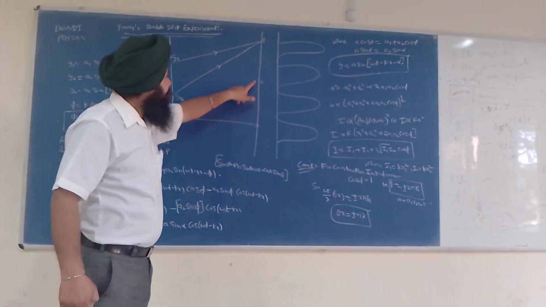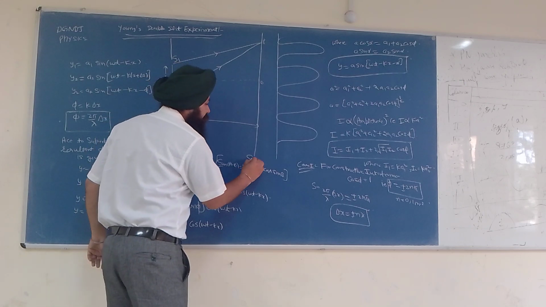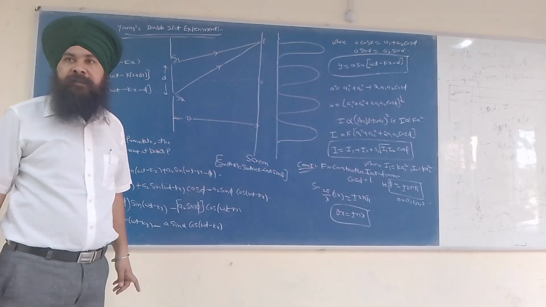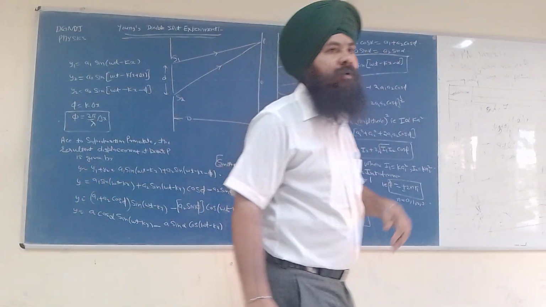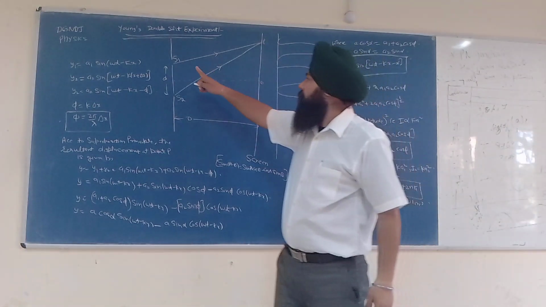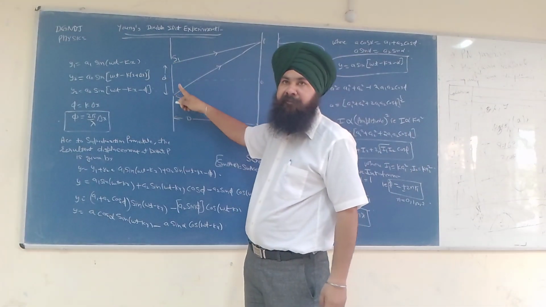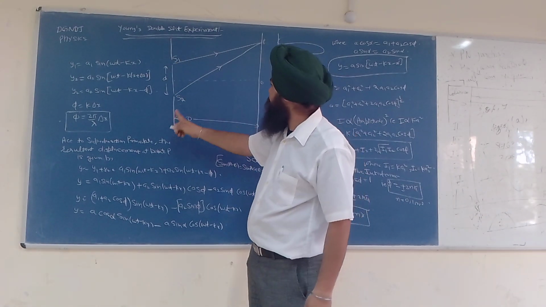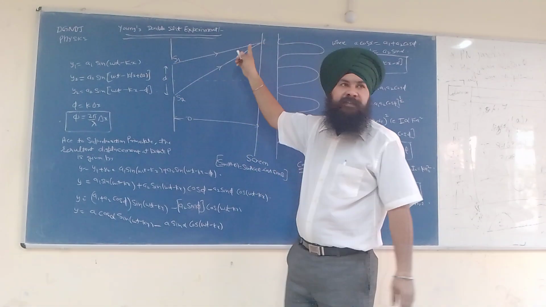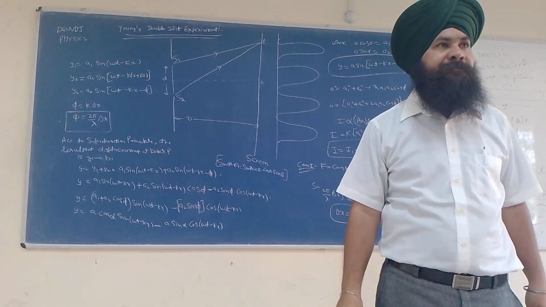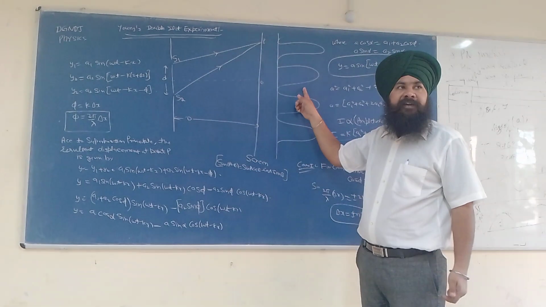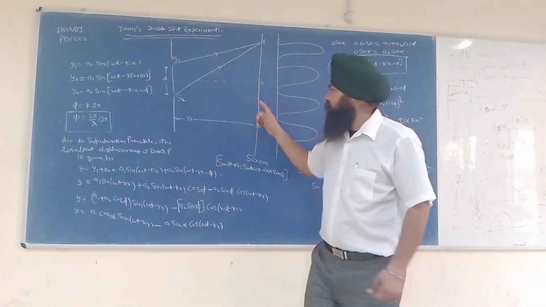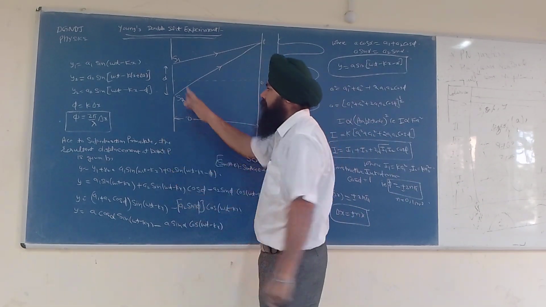And this is a screen on which we will note down the interference pattern. This is one wave, this is the second wave, the wave from slit S1 and the wave from slit S2. This is the path of each wave, and they will meet at some arbitrary point P. This is the standard pattern of interference. This is called the center of the screen, which is kept at a distance capital D from the slits.